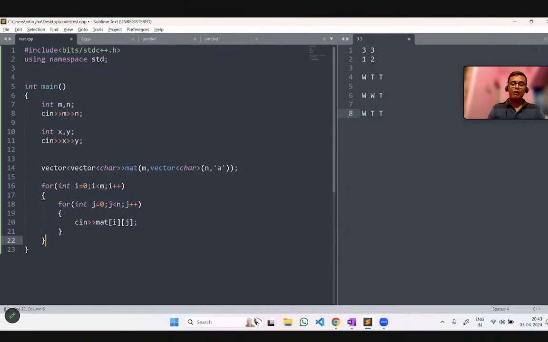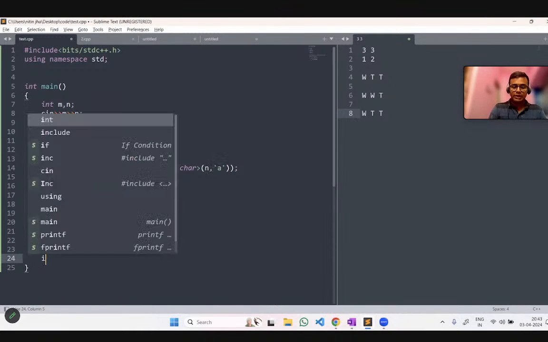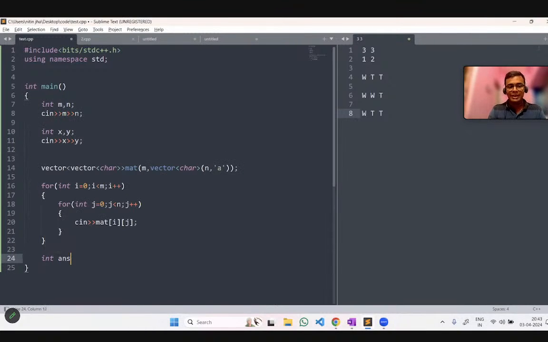Now for solving, let's say we are creating a variable named answer, where we are storing our answer, and from here we are calling a function. You can name the function anything. Let's say we are doing the BFS portion, so we are just writing BFS here.